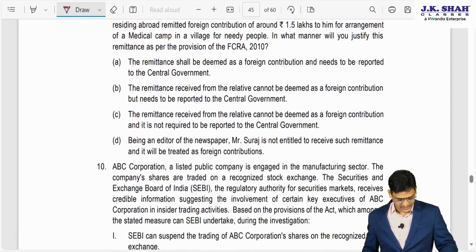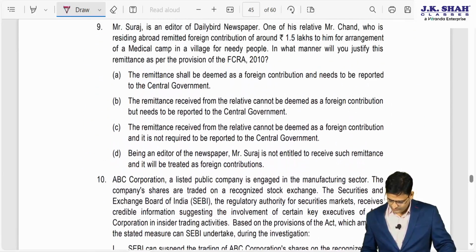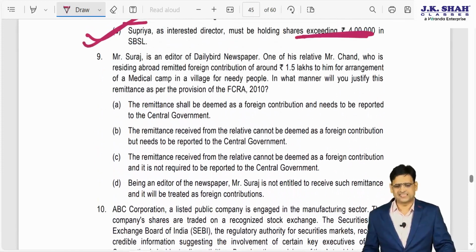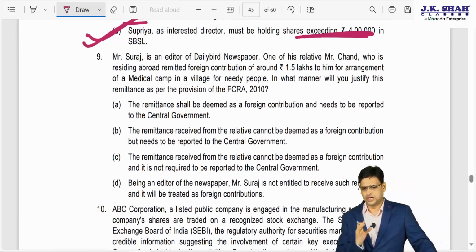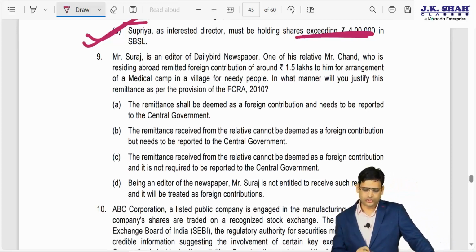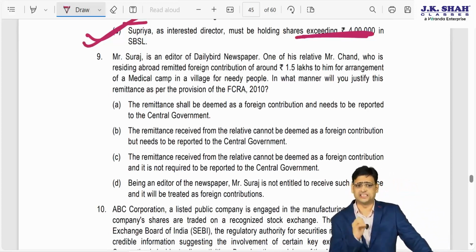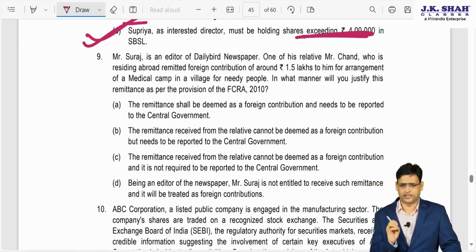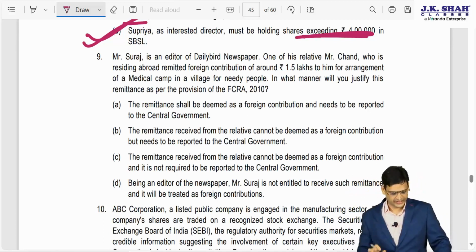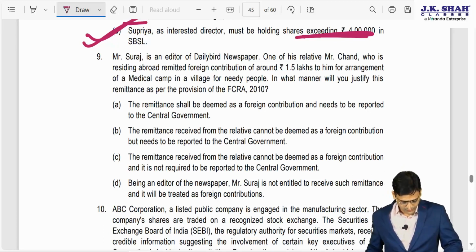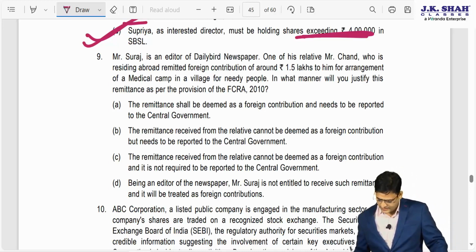Now point number 9. For point number 9, there are some issues I am going to discuss. So that is the reason, after all the discussions, in the end I am going to discuss point 9. I will tell you what the issue is and everything in detail. Moving on to the next point, that is the 10th MCQ.